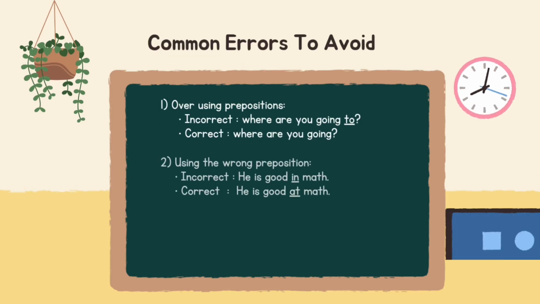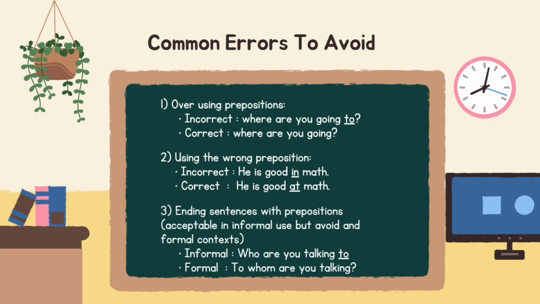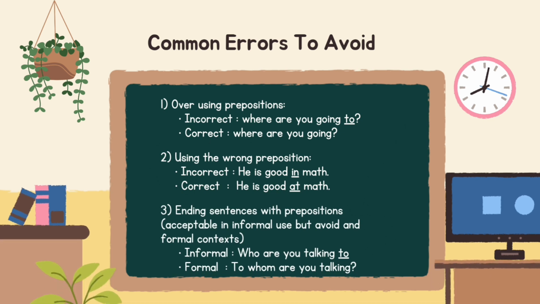Common errors to avoid. One: overusing prepositions. Incorrect: where are you going to? Correct: where are you going? Two: using the wrong preposition. Incorrect: he is good in math. Correct: he is good at math.